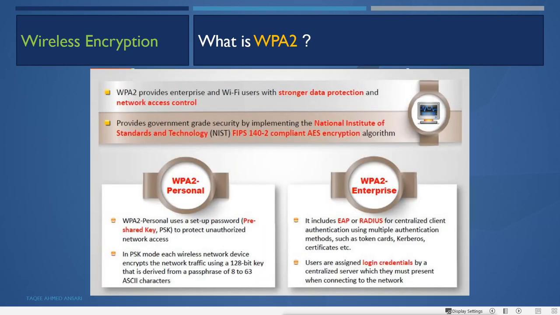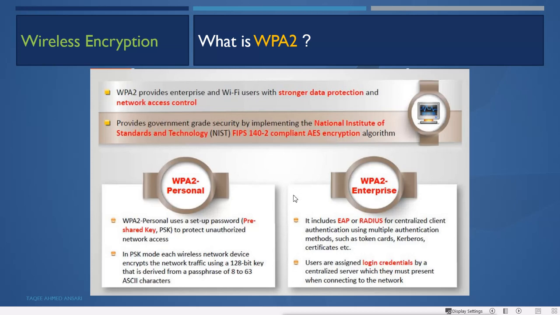Now what is WPA2? WPA2 provides enterprise and Wi-Fi users stronger data protection and network access control. It provides government grade security by implementing the National Institute of Standards and Technology NIST FIPS 140-2 compliant AES encryption algorithm.